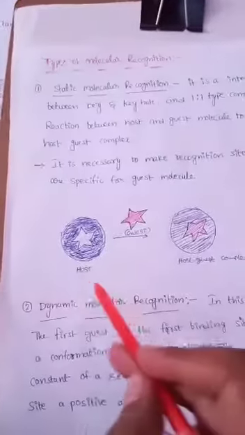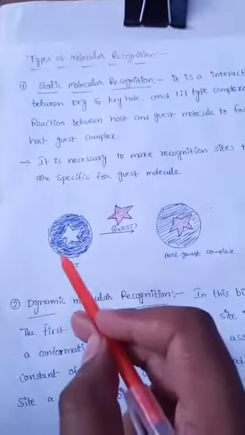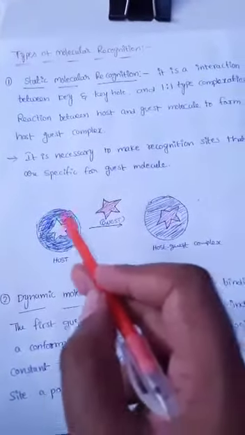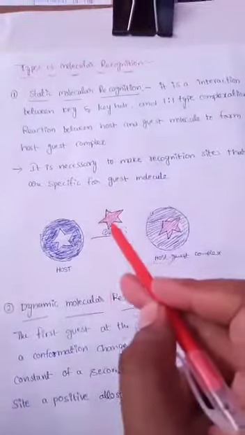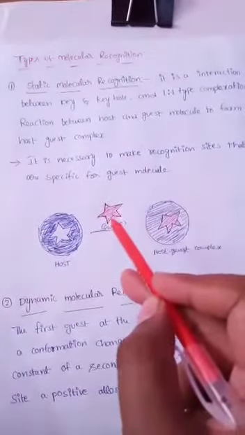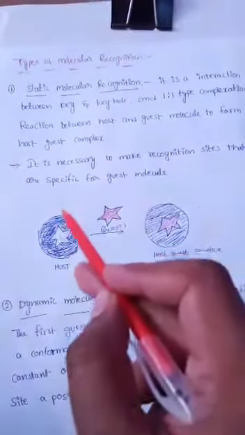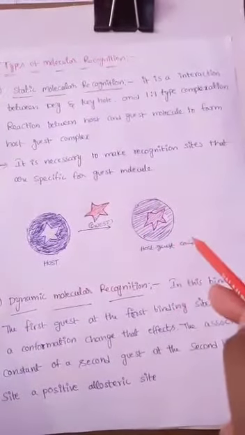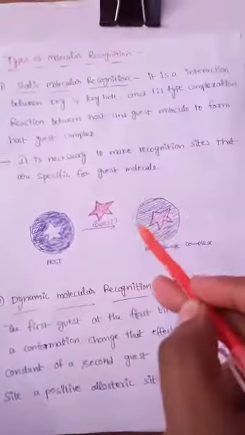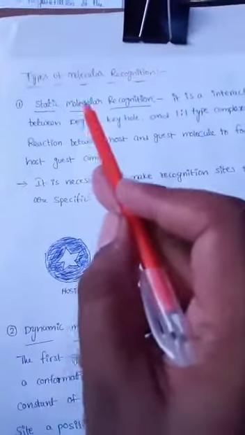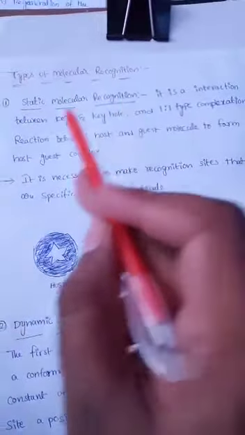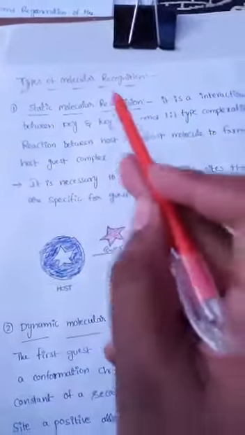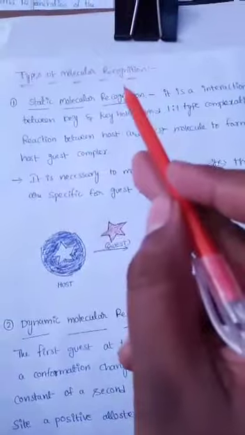Here see the diagram of static molecular recognition. This is the host molecule. This is the guest molecule. The guest molecule is attached to the host substance. We get a host-guest complex. This type of mechanism is static molecular recognition, the first type of molecular recognition.